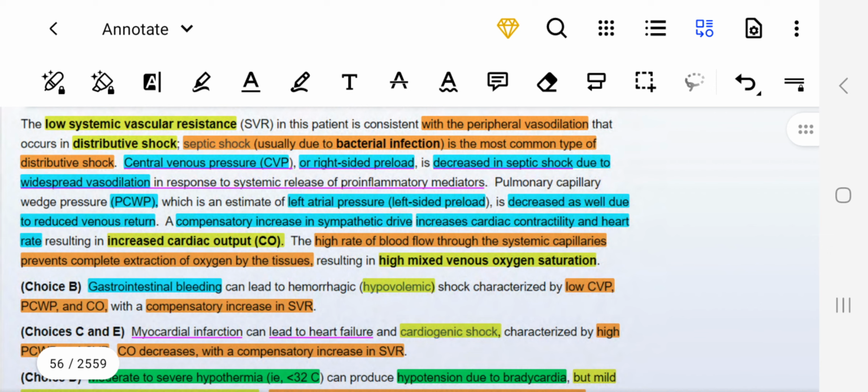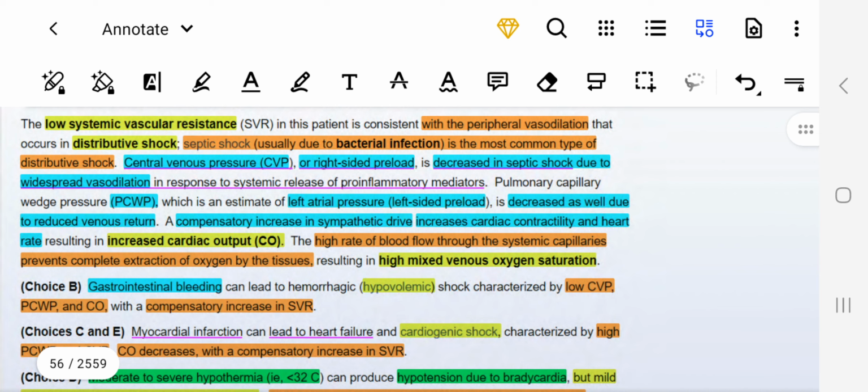We talked about this. Compensatory increase in sympathetic drive increases cardiac contractility and heart rate, so cardiac output increases. Okay, the high rate of blood flow through the systemic capillaries prevents complete extraction of oxygen by the tissues, resulting in high mixed venous oxygen saturation. Okay, this is important. So why not option B?